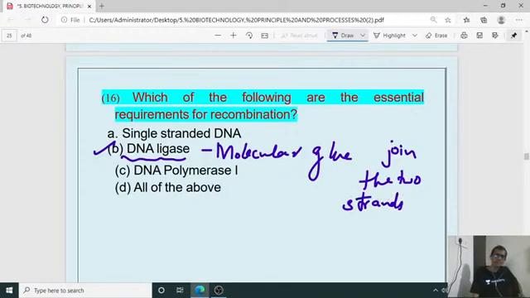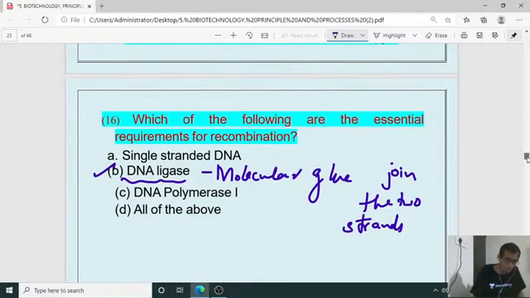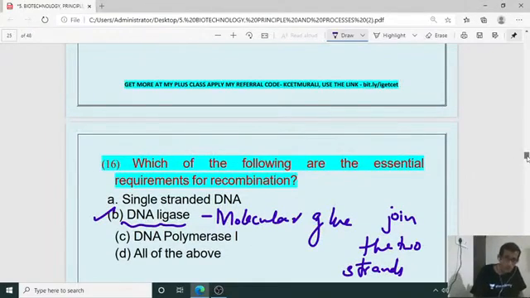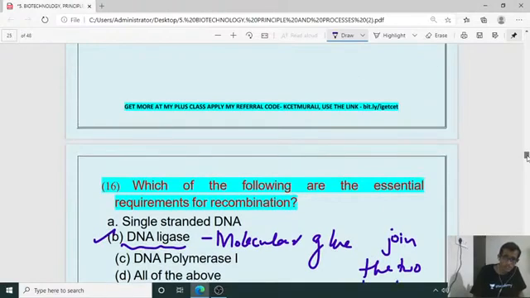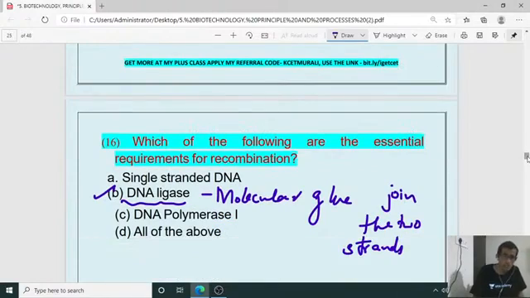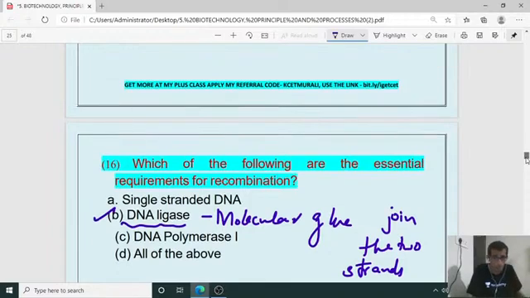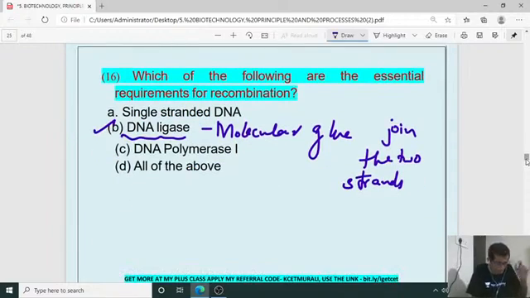It will join the two strands, isn't it? So the right answer for the 16th one is B. Okay, it is not D, it is not all of the above. For recombination technology, we want DNA ligase, because it joins the foreign DNA particle with the vector